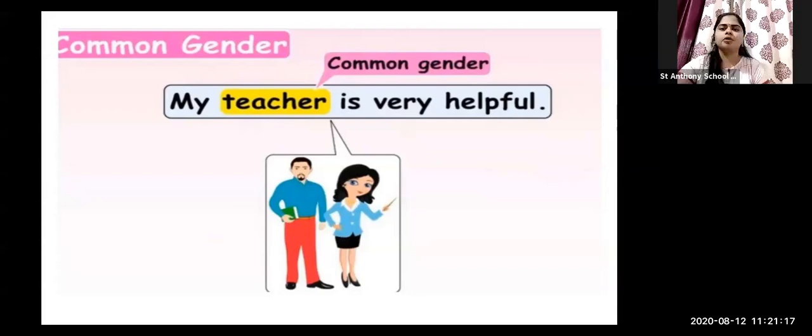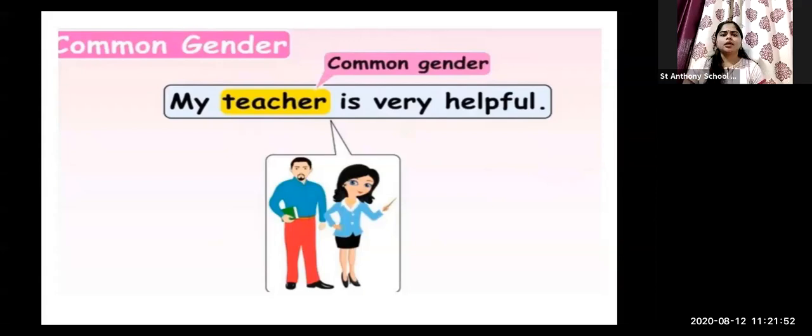The word teacher is commonly used for male and female both. Even if your sir or your teacher is male, take any example like Anil sir, you can even call him Anil teacher because the word teacher is common. The person who teaches is called a teacher. It is not that only a female who teaches is called a teacher. That is not the case. For both male and female, the word commonly used is teacher.